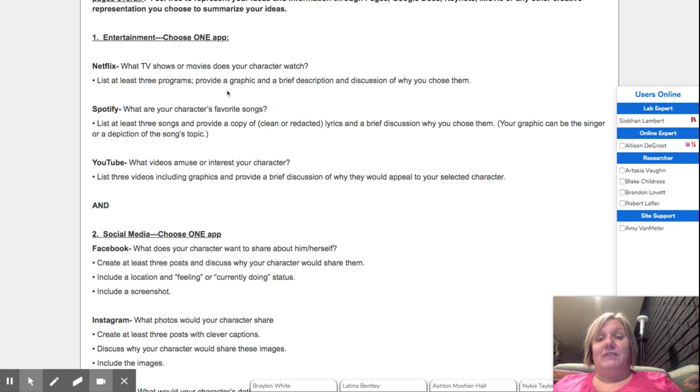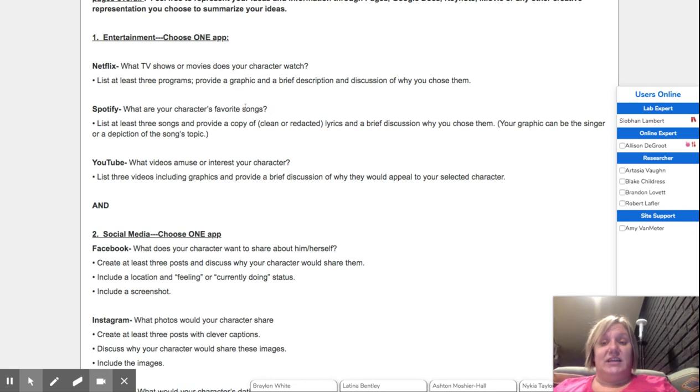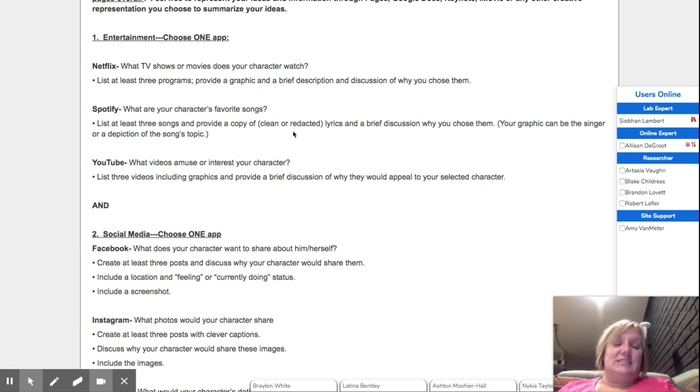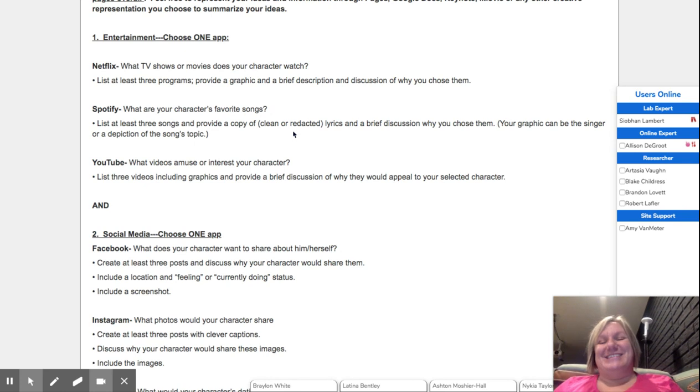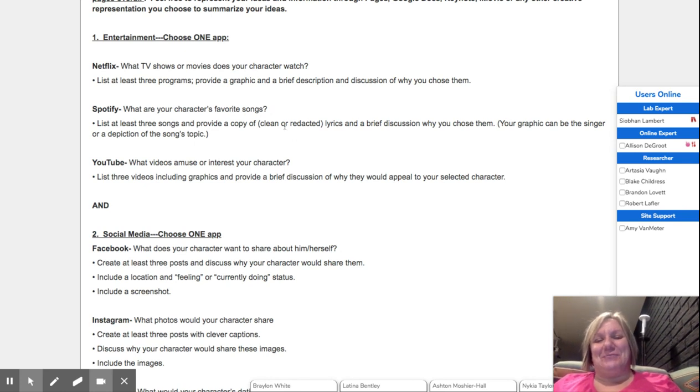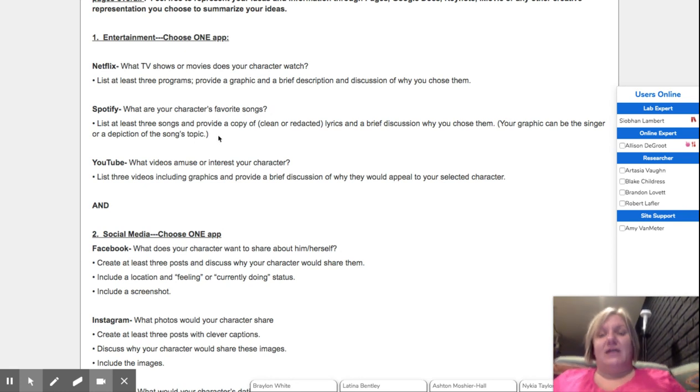For Spotify, if you'd rather choose the music that the character would listen to, list at least 3 songs and provide a copy of the clean or redacted lyrics. Redacted is that fancy way you can put the little stars or black out the improper words for the school environment. So make sure that it's clean and school appropriate. And of course, your brief description of why you chose them. Your graphic can be the singer or a depiction of the song's topic, whatever you think suits that song you've selected. But remember, you're only choosing one of these lists.